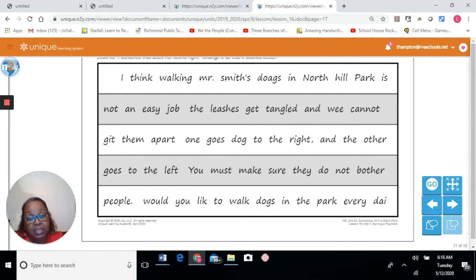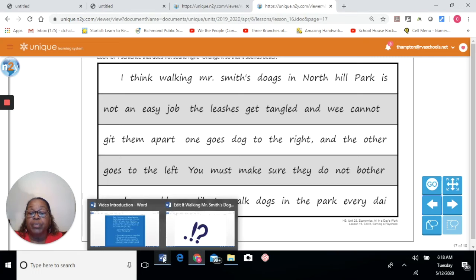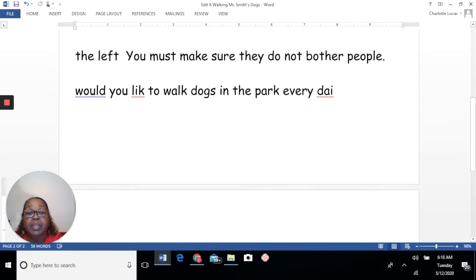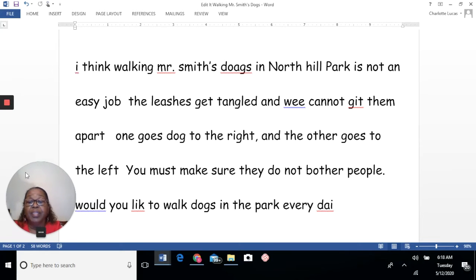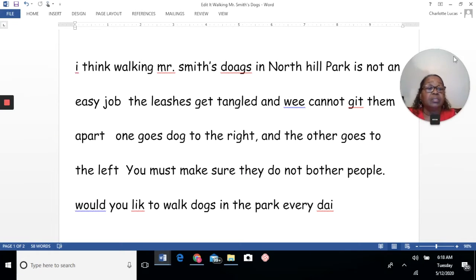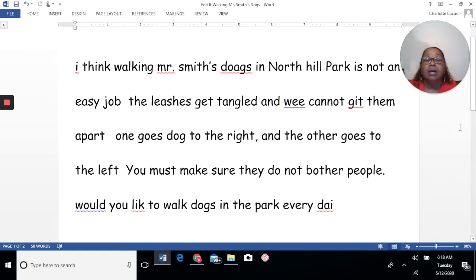All right, what I did, I retyped this document into a Word document because it's easier for me to edit that way. So I took this document and I typed it into a Word document. And that is helpful for us because the Word document has some advantages. Number one advantage is if a word is spelled incorrectly, it'll fix it for us. And not it'll fix it, it'll show us.